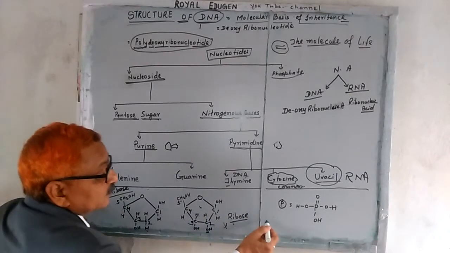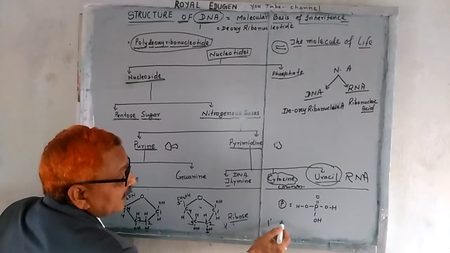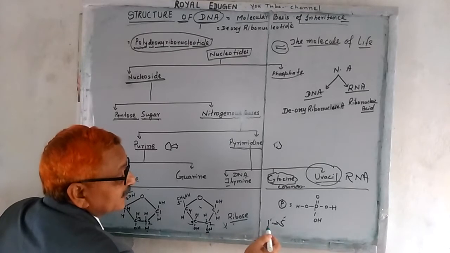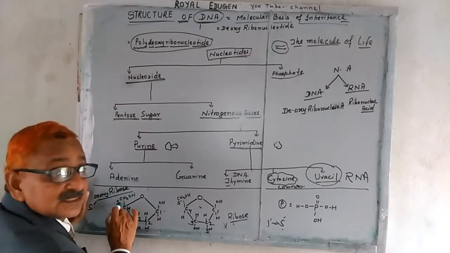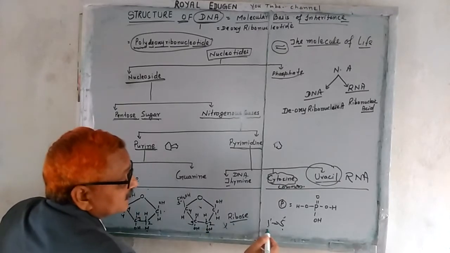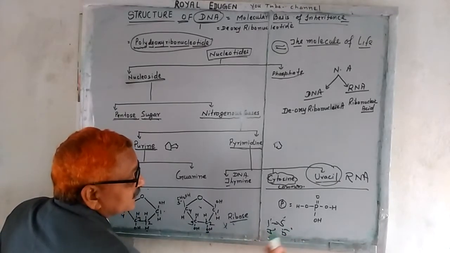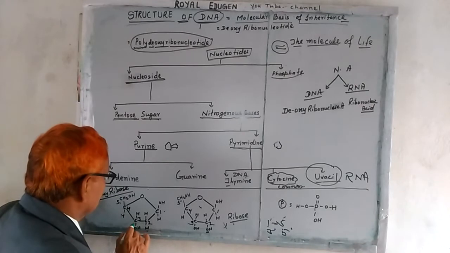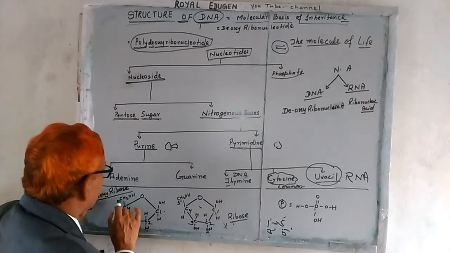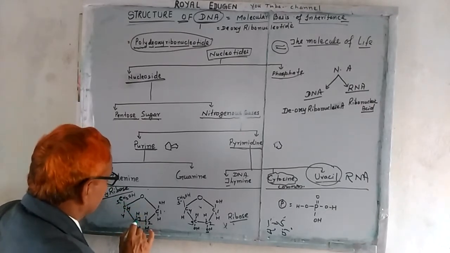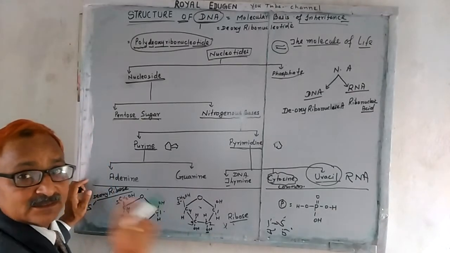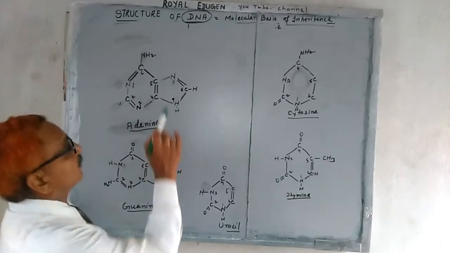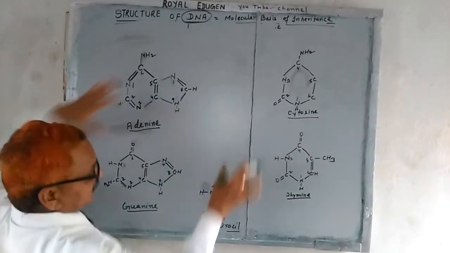So, the 1 prime to 5 prime direction. What is meant by 1 to 5? 1 represents this one, 5 represents this one. 3 prime to 5 prime, what does it mean? 3 means this carbon, 5 means this carbon. So you must remember the position of the carbon. Okay? Right. Now let us see the structure of purine versus pyrimidine.